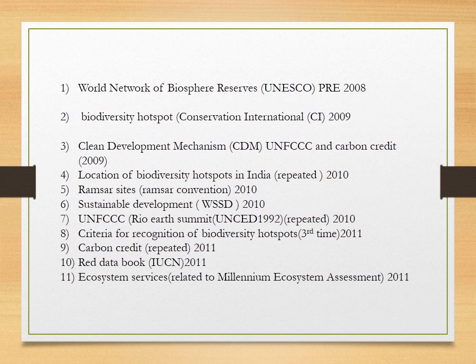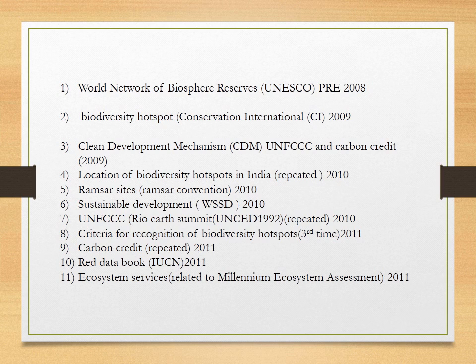The second question is biodiversity hotspot. They can ask how many biodiversity hotspots there are in India, in Asia and in the entire world, and who authorizes biodiversity hotspots, that is Conservation International, and other programs related to Conservation International.